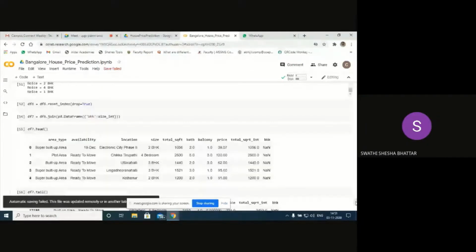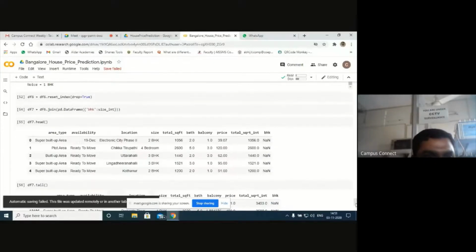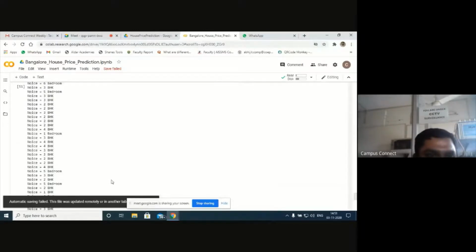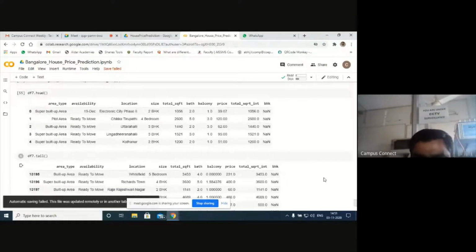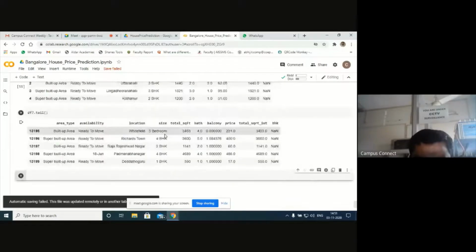Yes, sir. Now it is visible, sir. What I have done here is I have created one more feature called BHK, and the entire BHK I have replaced with NaN values. And the NaN values have these values: 2 BHK, 3 BHK, 4 BHK, etc. Already I have one more copy available here, of 2 BHK, 4 BHK, 5 bedroom, etc. Later on, I'll remove this size value, replace it with the BHK, and replace the NaN value with 2 BHK, 3 BHK, etc.